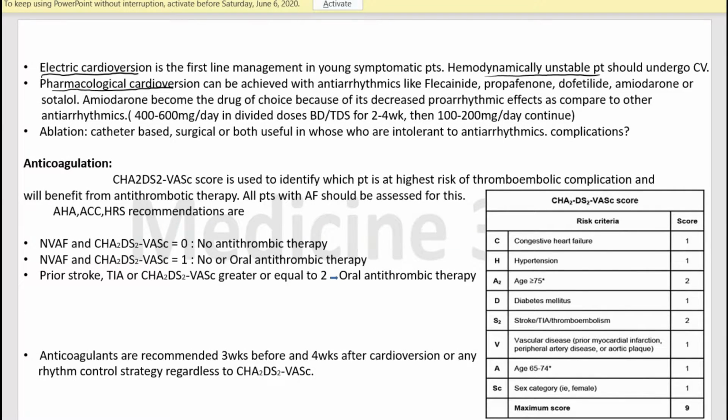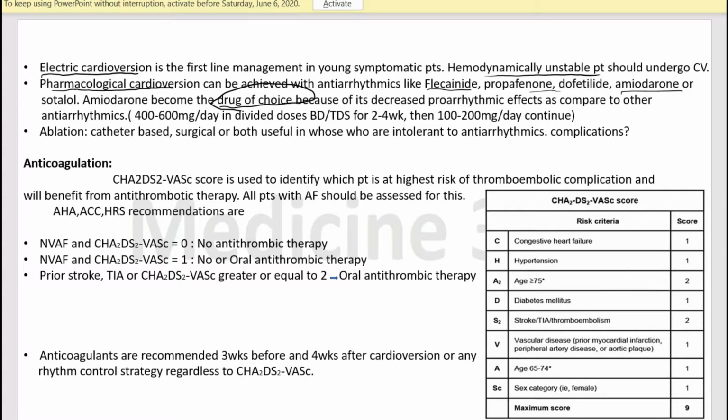Now the other type is the pharmacological cardioversion, in which we use antiarrhythmics like flecainide, propafenone, dofetilide, amiodarone, and sotalol. But amiodarone is the drug of choice for the pharmacological cardioversion because it has fewer pro-arrhythmic effects. All other antiarrhythmics can cause arrhythmia, but the pro-arrhythmic effect of amiodarone is less than the other drugs.